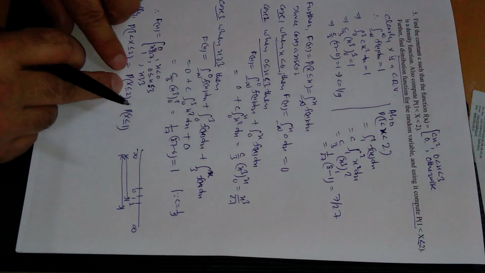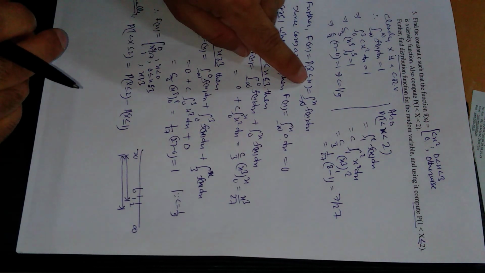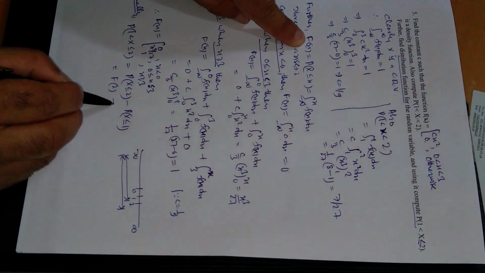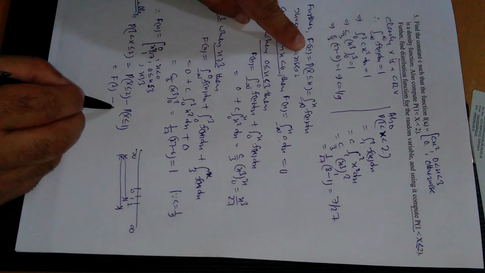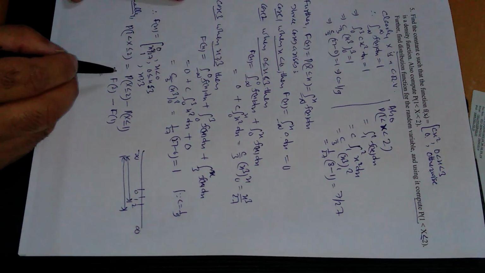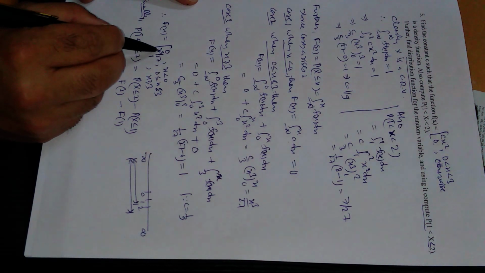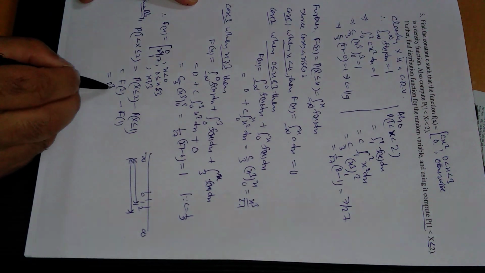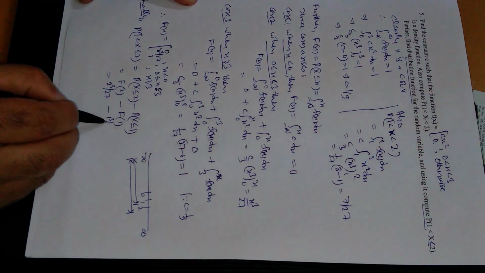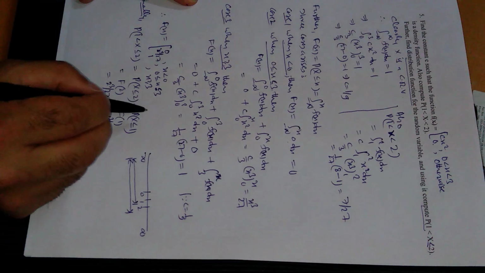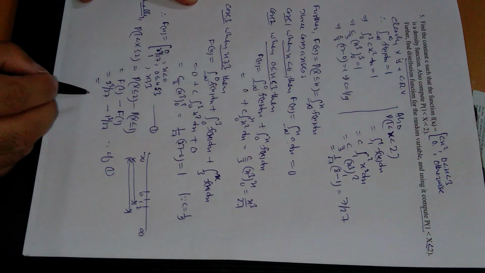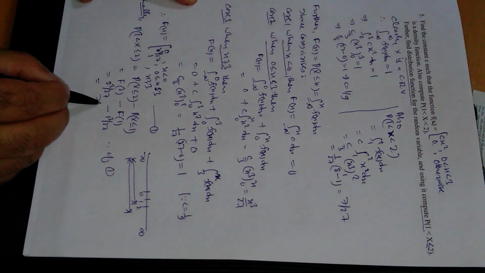Now using this result, x is 2, so this will be F of 2, and x is 1, so this will be F of 1. Both 1 and 2 lie in the second range. So x is 2 means just substitute x equal to 2, so 2 raised to power 3 upon 27, minus 1 power 3 divided by 27 for x equal to 1, which on simplification will come out to be 7 upon 27.